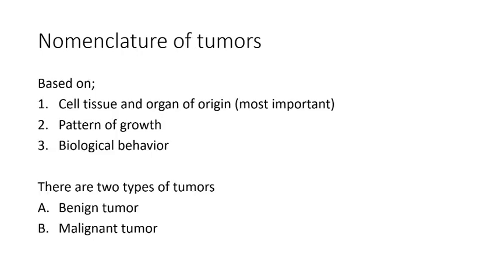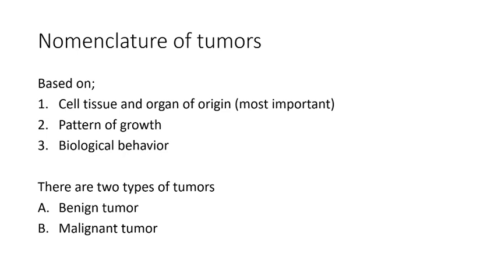Now, the nomenclature of tumors. Someone is going to come and cover this in more detail, but what I would want us to do is to get an oversight. Nomenclature of tumors, how we name tumors, can be based on three things.